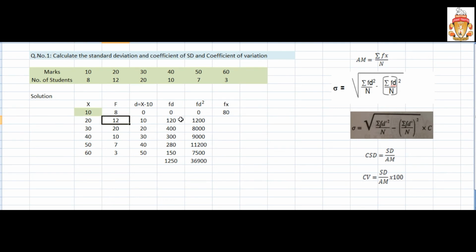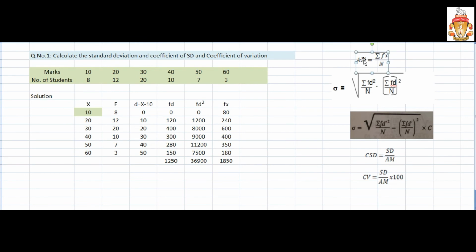20 into 12, 240. Then 30 into 20, 600. Then 40 into 10, it was 400. Like that, 50 into 7, 350. 60 into 3 is 180. Then you find the total. So the total of Fx is 1850.